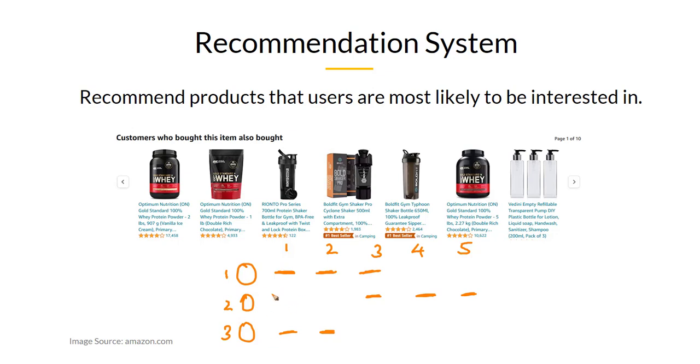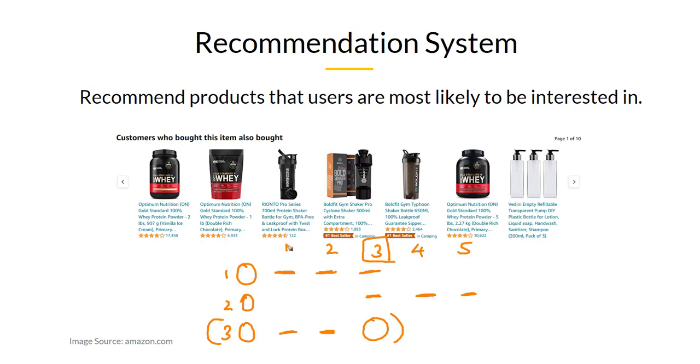You might want to recommend this product to user 3, because user 1 and user 3 have a certain amount of commonality between them. The chances that this particular user is interested in this particular product are a little bit higher. This is one typical example of how a recommendation system can be designed.